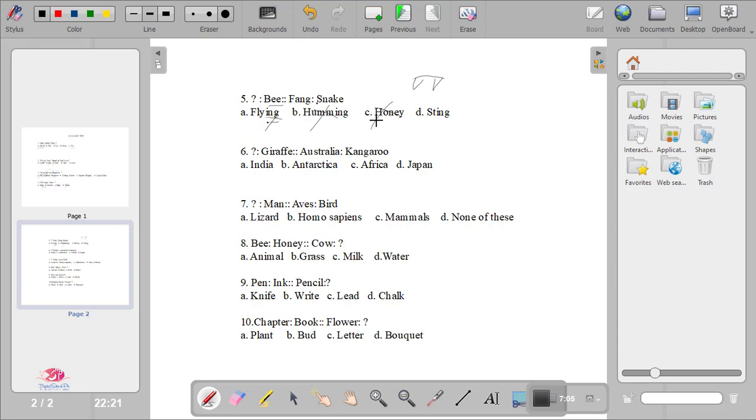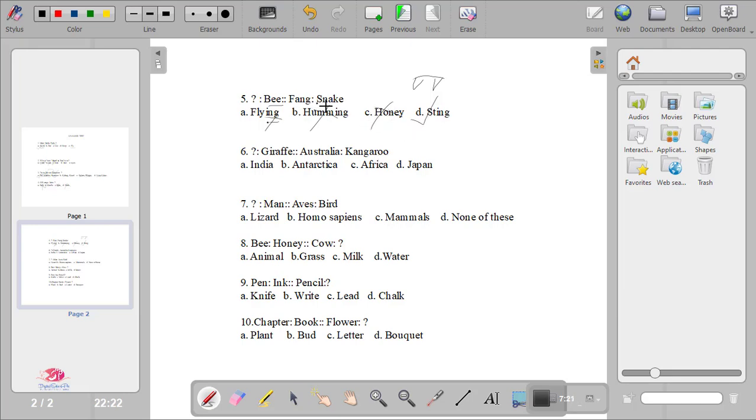Honey is something that we get from beehives. So that is also the wrong answer. So the only correct answer is sting. They use sting for their self-defense. So the correct answer is sting.